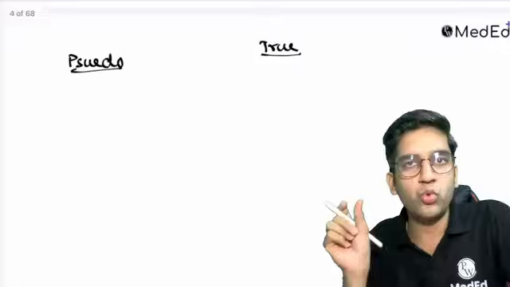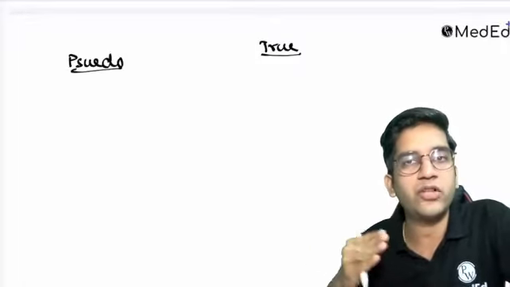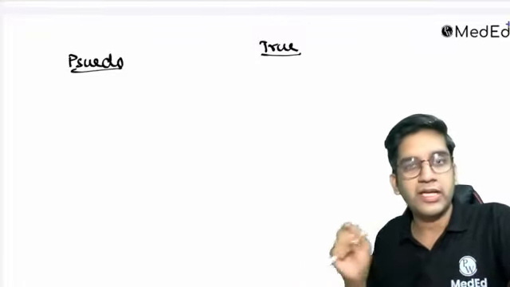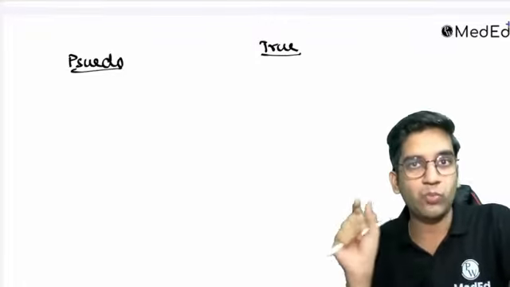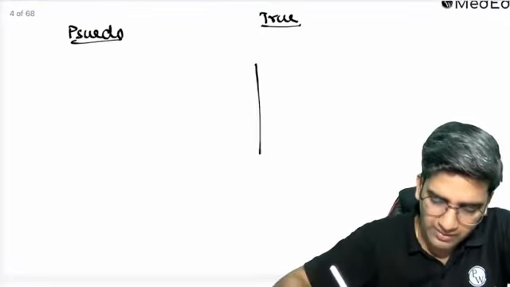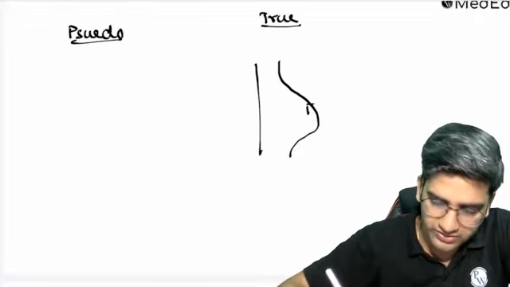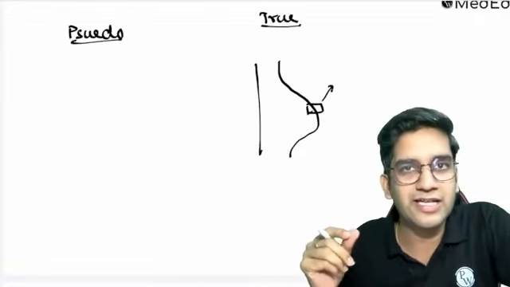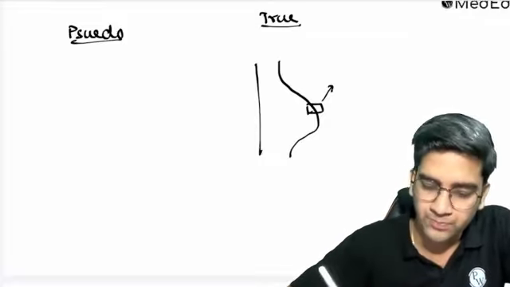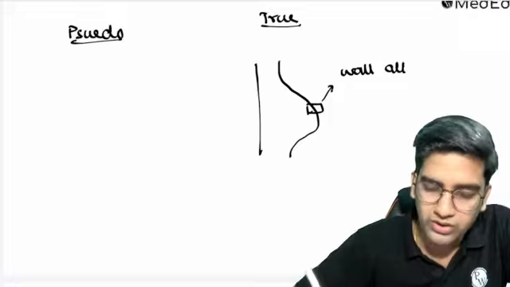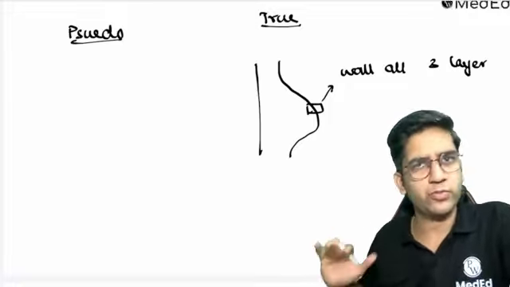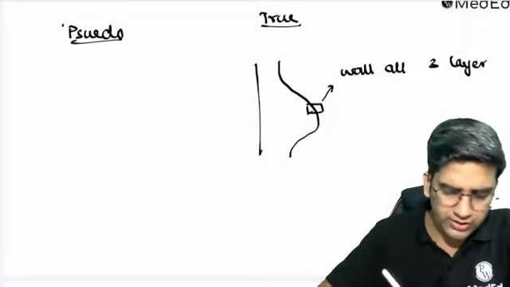When you take a true aneurysm, the wall of the aneurysm will have all three layers. That's what is called a true aneurysm. Same with diverticula. When I have a diverticulum, if it has all the layers of the intestine in the wall, I call it a true diverticulum. The same thing holds true for aneurysm as well. When I say I'm having a bulge here, it has all three layers. I'm ignoring the internal elastic lamina and external elastic lamina here. Three layers means tunica intima, media, and adventitia. If the wall has all three layers, you call it a true aneurysm. True diverticulum also means the same. True aneurysm also means the same. So what do we call a pseudo aneurysm, right?